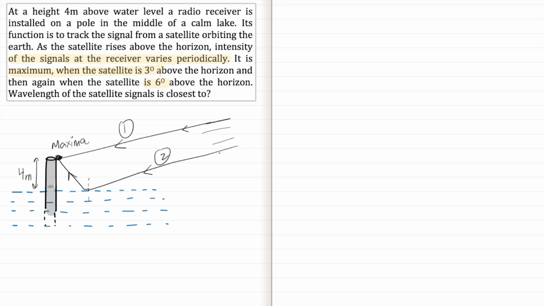And this angle, suppose this is the horizon, if we say the horizontal level, so this angle is theta, and the satellite is somewhere here. So basically when the angle is 3 degree we are getting a maxima, and when the satellite rotates and the angle becomes 6 degree, again we are getting maxima.